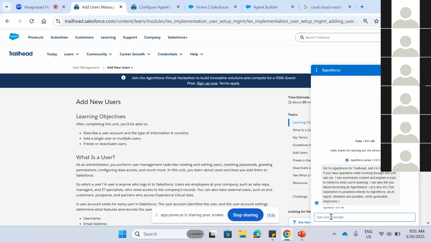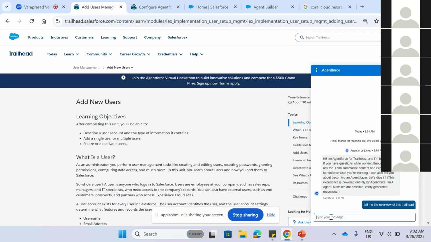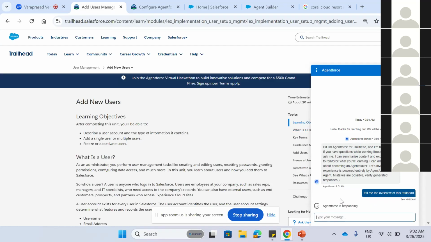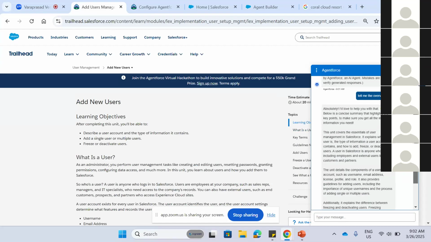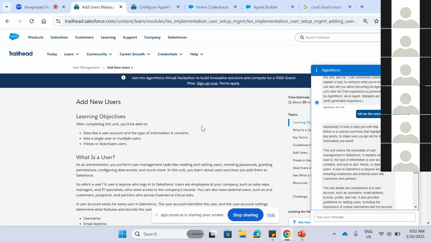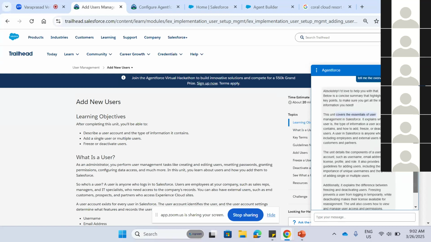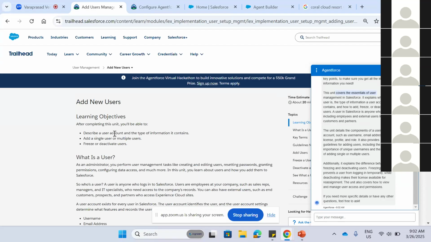We can ask queries like, tell me the overview of this trailhead. So it will fetch our query and respond accordingly. See, this is what it says: it covers the essentials of user management. It tells the overall matter of this trailhead.